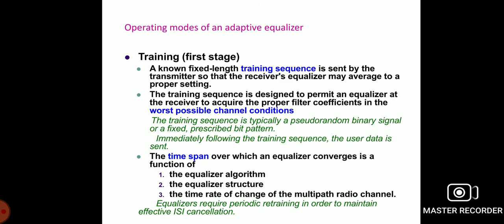The training sequence is typically a pseudo random binary signal or a fixed prescribed bit pattern. Immediately following the training sequence, the user data is sent. The time span over which the equalizer converges is a function of equalizer algorithm and equalizer structure and also the time rate of change of the multipath radio channels.